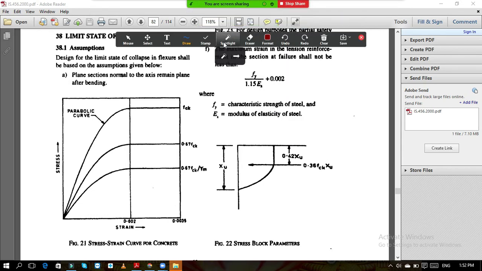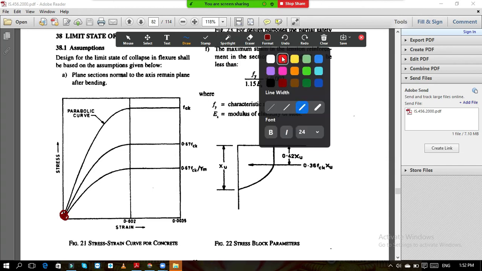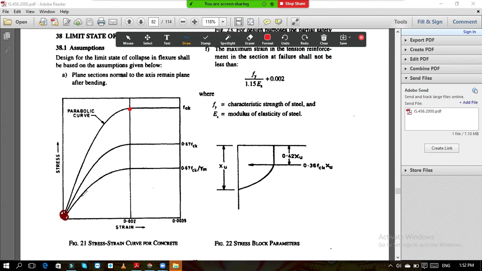So this graph, see, from this point up to this point, it is a parabolic curve. The name is also given, parabolic curve. And after that you see that this is a straight line. So the same type of behavior is there. This is the stress block parameters. Here you see the same type of behavior, the same nature of curve.